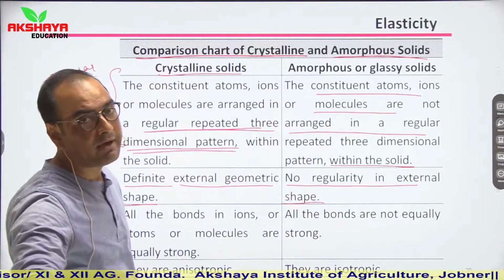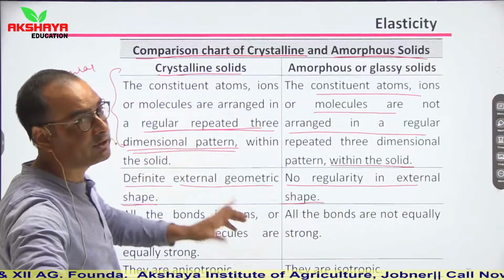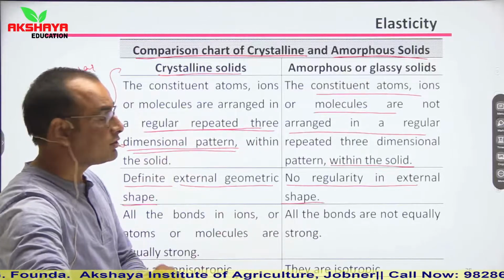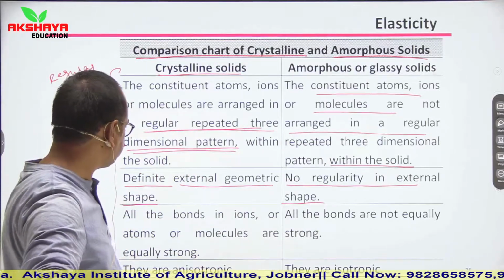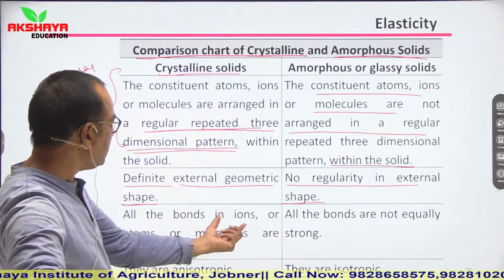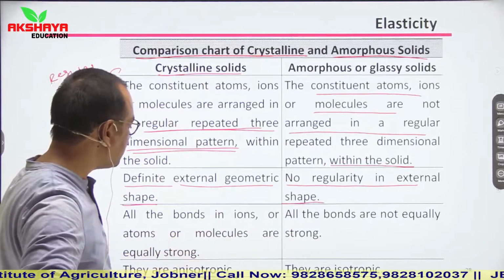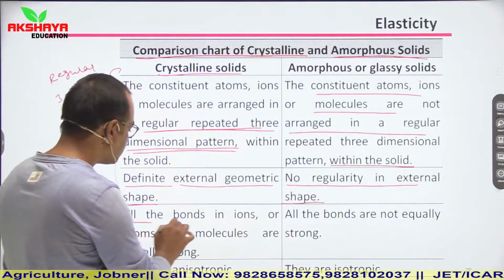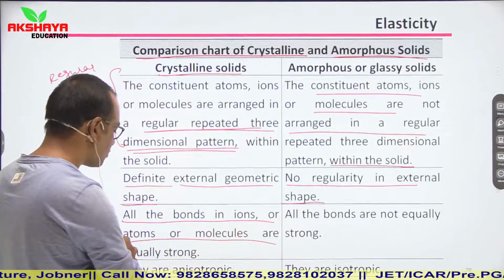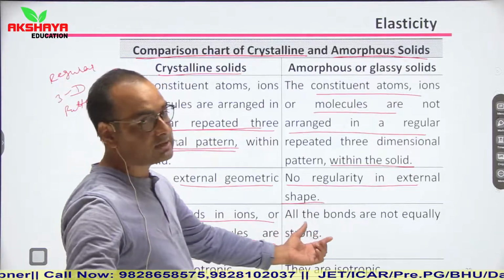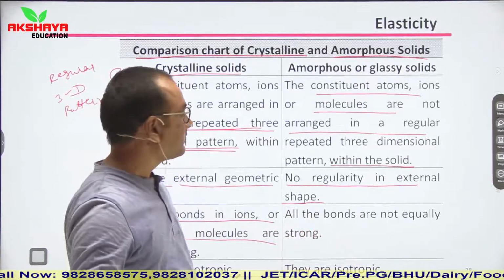External shape may vary, but in crystalline solids the external shape is constant, or you can say definite. In crystalline solids all the bonds are equally strong, and in amorphous solids the bonds are not equally strong.